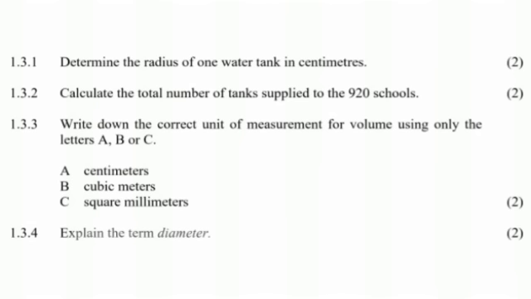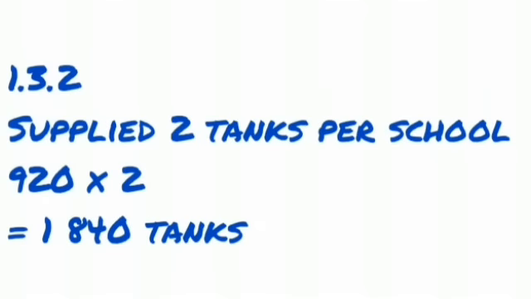In 1.3.2, it says calculate the total number of tanks supplied to the 920 schools. So remember, they told us that each school is going to be supplied with 2 water tanks. So if each school is supplied with 2 water tanks and there are 920 schools, what we have to do is simply take 920 and multiply it by 2, and it's going to give you the total number of tanks that we gave to the schools. In total is going to be 1,840 tanks. Details like that are the ones that are very important for you to always remember when it comes to your information.